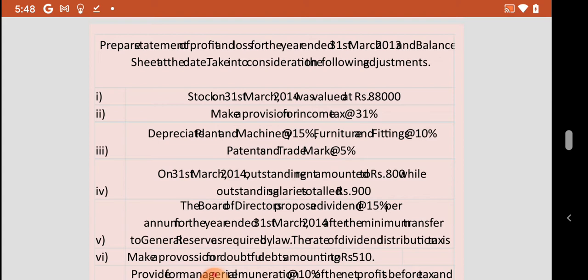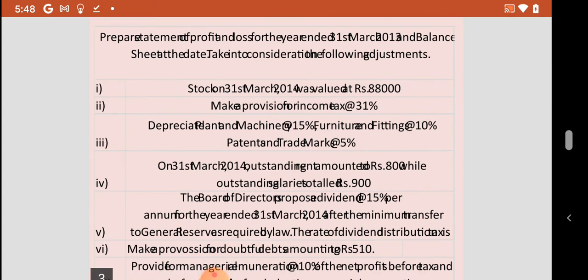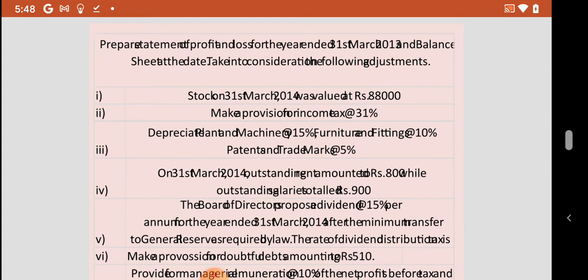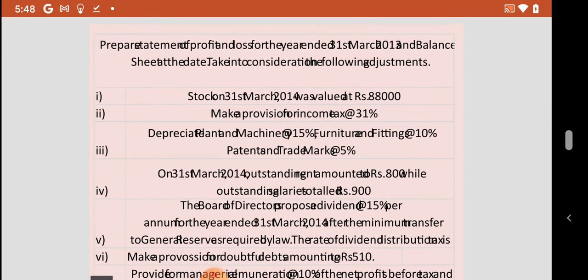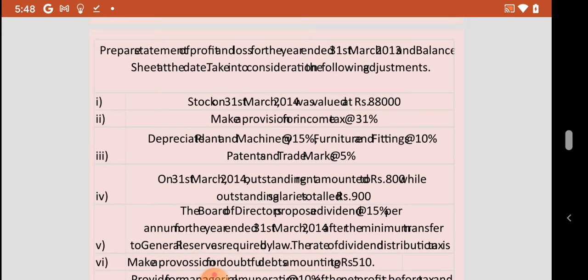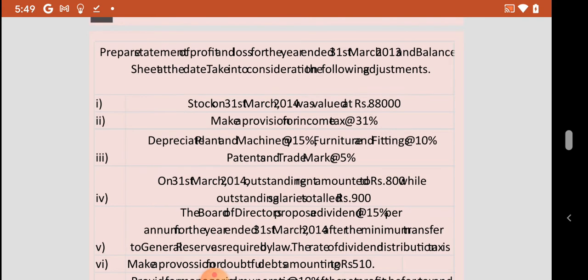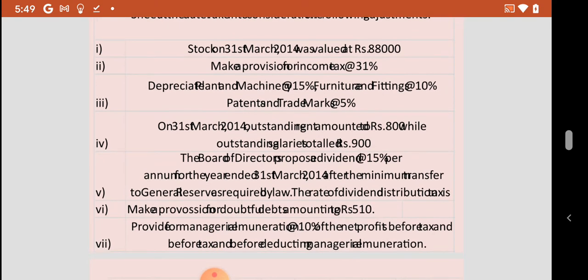Next, on 31st March 2014, outstanding rent amounted to rupees 800, while outstanding salaries totaled rupees 900. The next adjustment pertains to the Board of Directors proposing a dividend at 15% per annum for the year ended 31st March 2014, after the minimum transfer to General Reserve as required by the law. The rate of dividend distribution tax is assumed to be 17%.